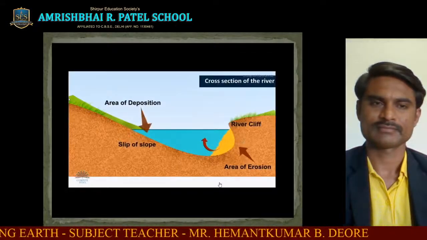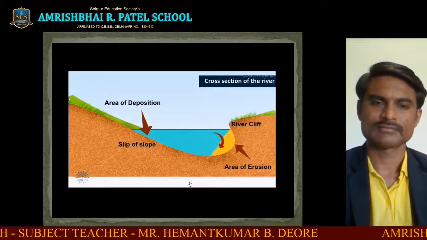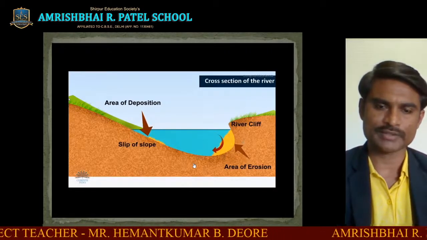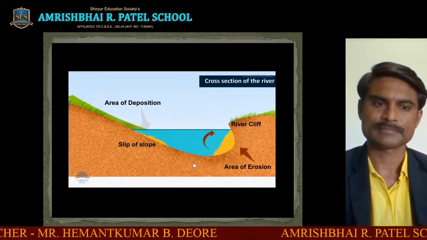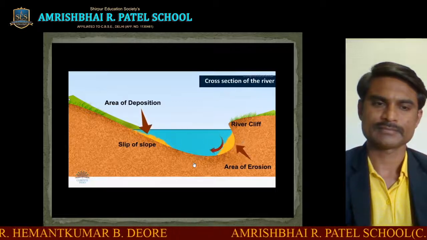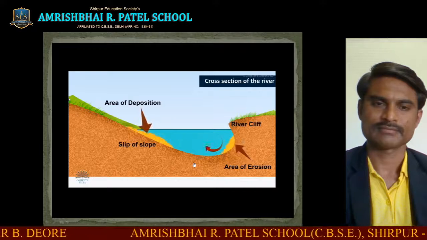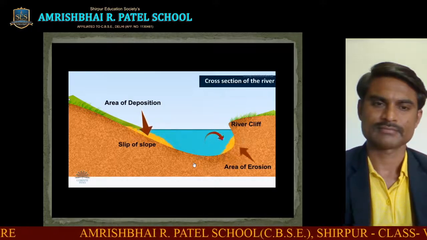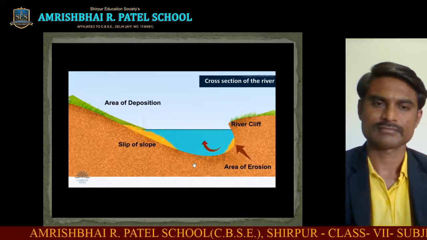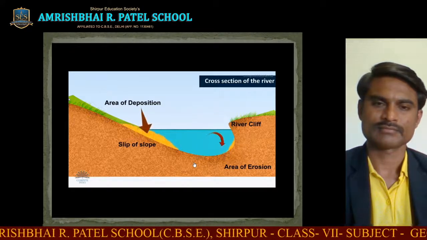At the site of erosion on the outside bend, a steep river cliff is created. The water piles up on the outside bend due to centrifugal force. A bottom current is set up in a corkscrew motion which deposits the eroded material on the inner bank, forming a slip-off slope.